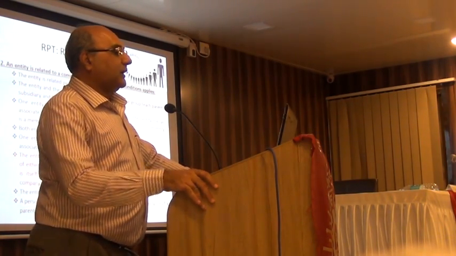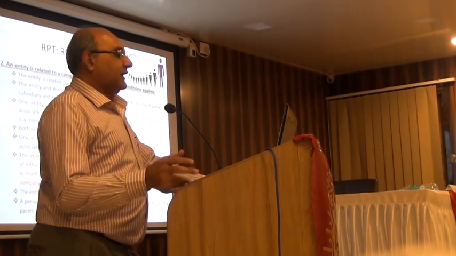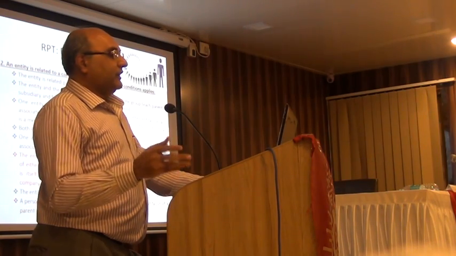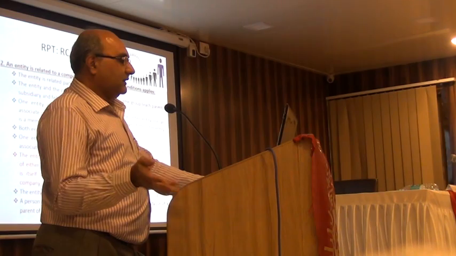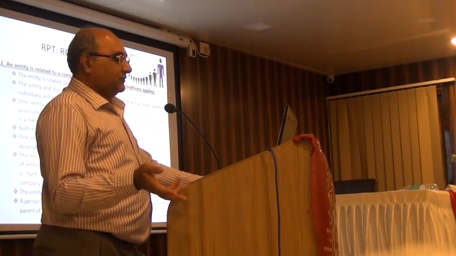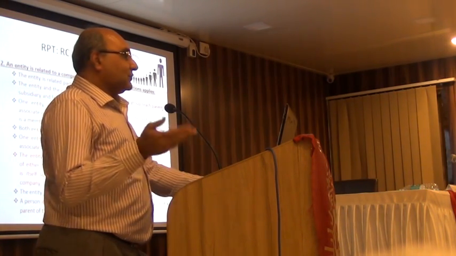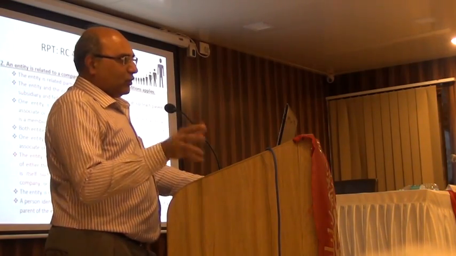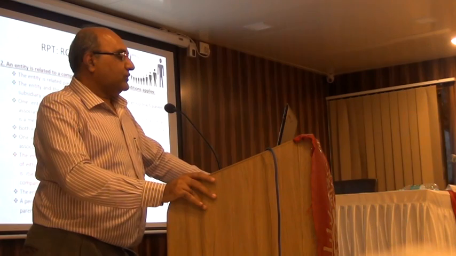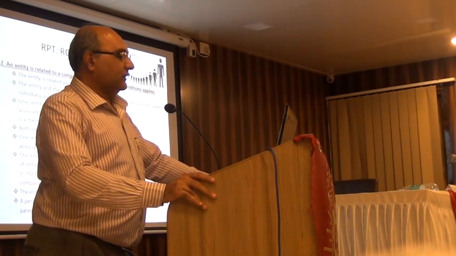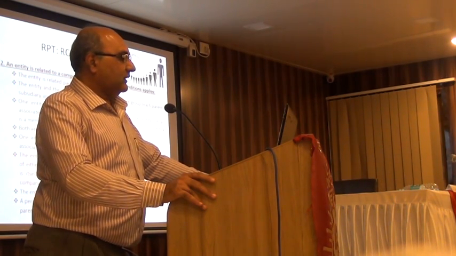Entity and the company are members of the same group. One entity is an associate or joint venture of the other entity. Both entities are joint ventures of the same third party. One entity is a joint venture of a third entity and the other entity is an associate of the third entity. In fact, it covers almost everything. You can see the list which is available. Entity is a post-employment benefit plan for the benefit of employees. That also is a related party.